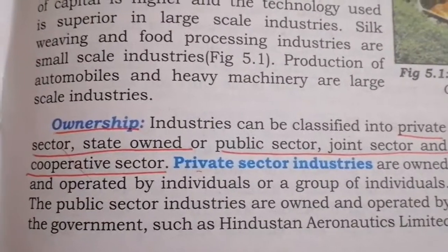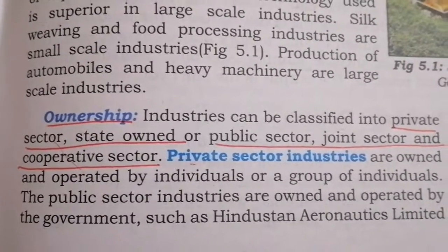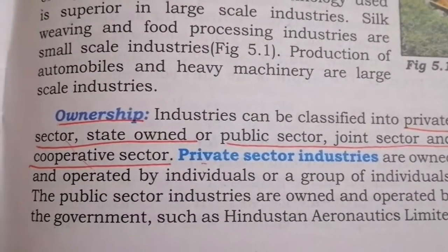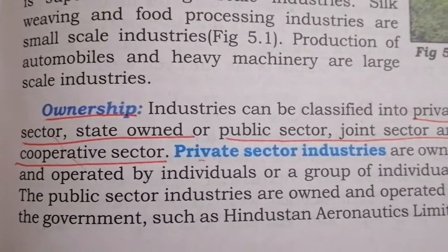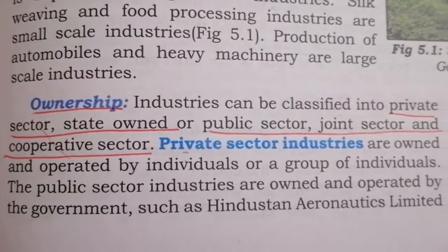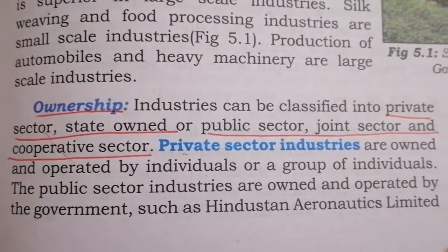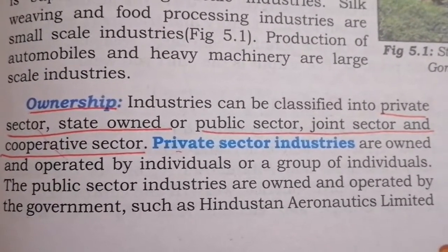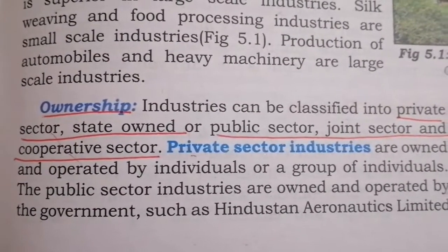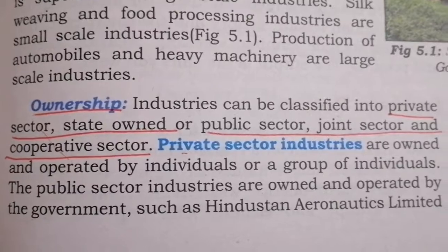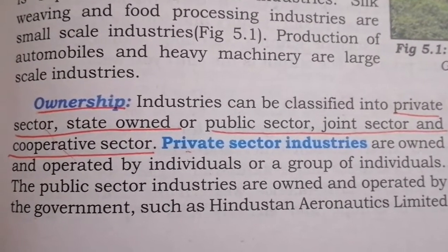Okay. So based on ownership, the industries can be classified into private sector, state owned or public sector, joint sector and cooperative sector. So first we are going to see about private sector industries.